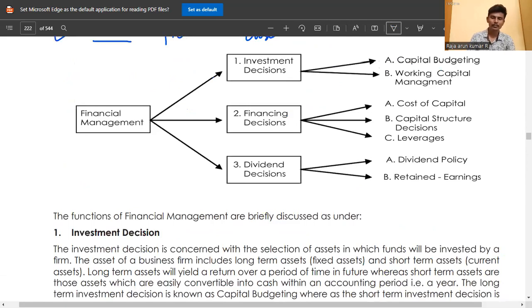Here we see the investment decision is capital budgeting and working capital management. We study capital budgeting in study note 10, and working capital management in study note 8. I recall it: the investment decision and financing decision covers cost of capital, capital structure, leverage analysis, and dividend decision covers dividend policy, retained earnings. These topics we will cover in the future classes. These are all practical only. Practical sums we also do.